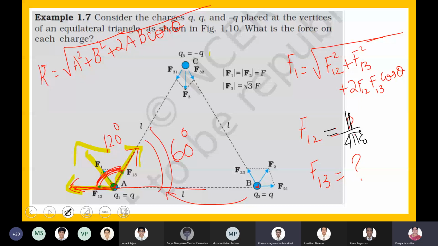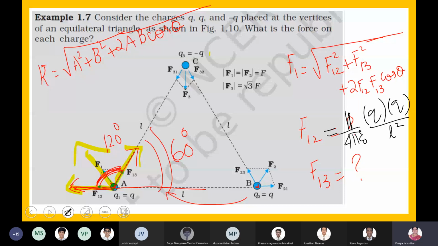Q into Q, right? Q square divided by the distance. What is the distance between these two charges? L square, correct. What is F13?